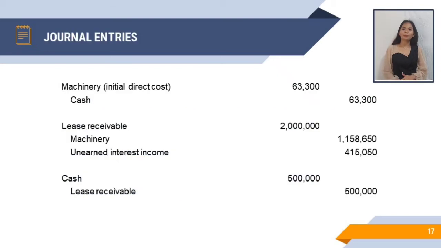So, to record the payment of initial direct costs, we need to debit machinery at initial direct cost of 66,300 and credit cash 66,300 pesos.